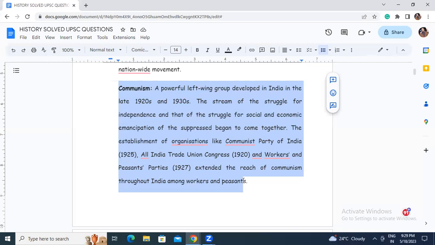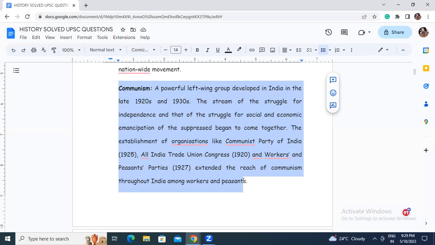So what is happening is that in the late 1920s and 1930s, the struggle of the suppressed ones began. They formed different parties, like the Communist Party of India in 1925, the All India Trade Union Congress in 1920, and the Workers and Peasants Parties